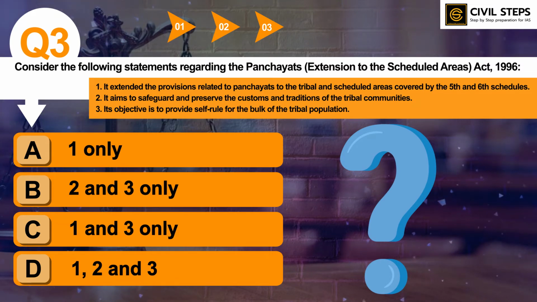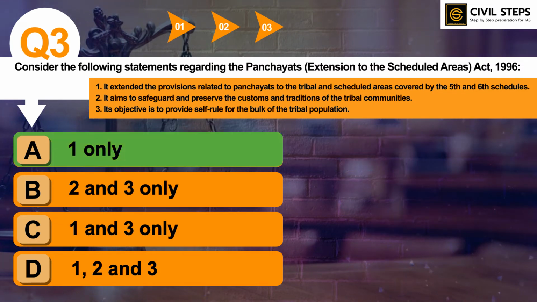So the answer of this question is option A, 1 only. So you have to carefully read the question. The question asked is, which of the given statements above is or are not correct? You have to carefully read the question, and the not correct statement is 1 only, while other statements are correct. So why is statement 1 not correct?